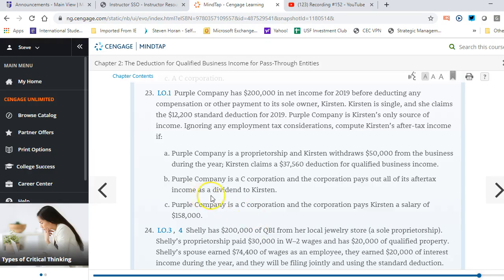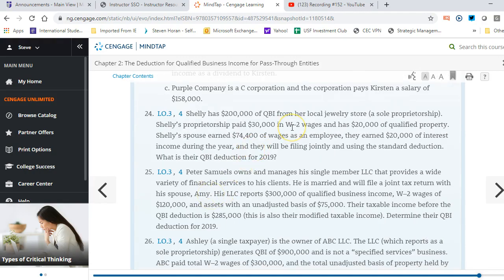Question 24. And it says here, Shelley has $200,000 of QBI from her local jewelry store as a sole proprietor. Her proprietorship paid $30,000 in W-2 wages and $20,000 of qualified property. Her spouse earned $74,400 in wages as an employee, and they earned $20,000 of interest income during the year. And they filed jointly using the standard deduction. What is their QBI deduction for 2019?